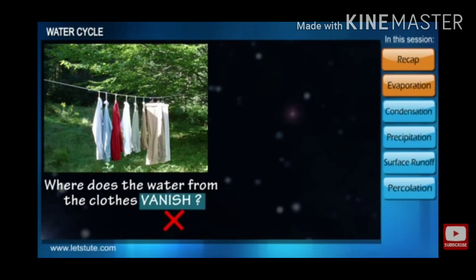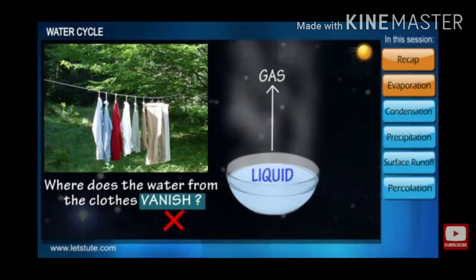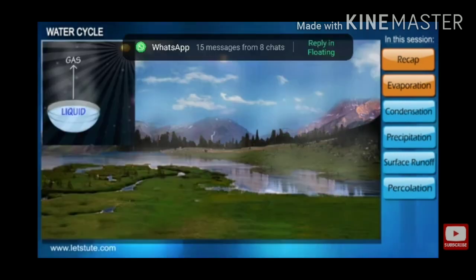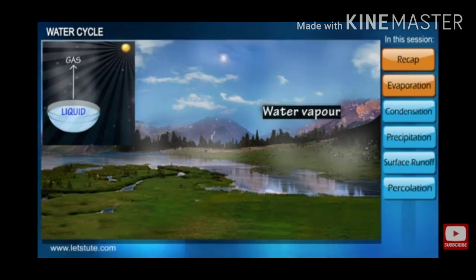Students, the clothes dry up by the process of evaporation, in which the liquid in the clothes turns into gas. So this liquid turns into gas by a process which is known as evaporation.